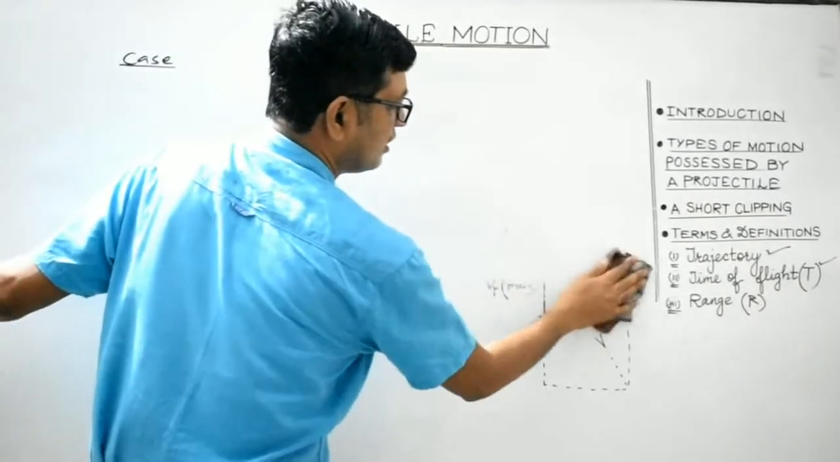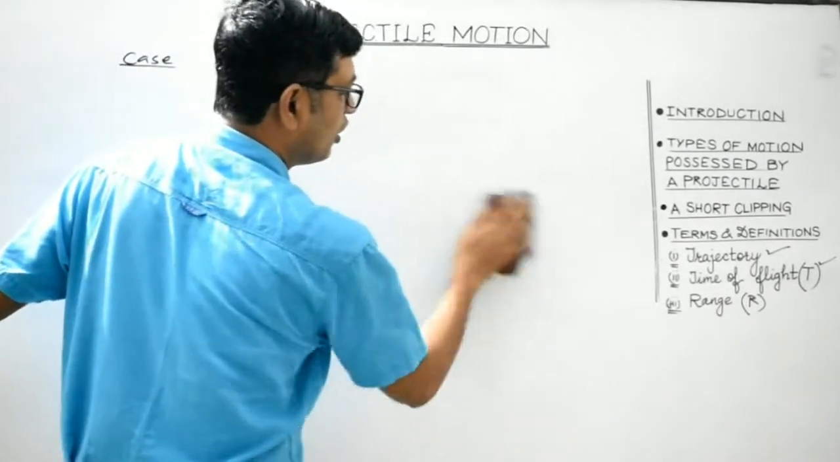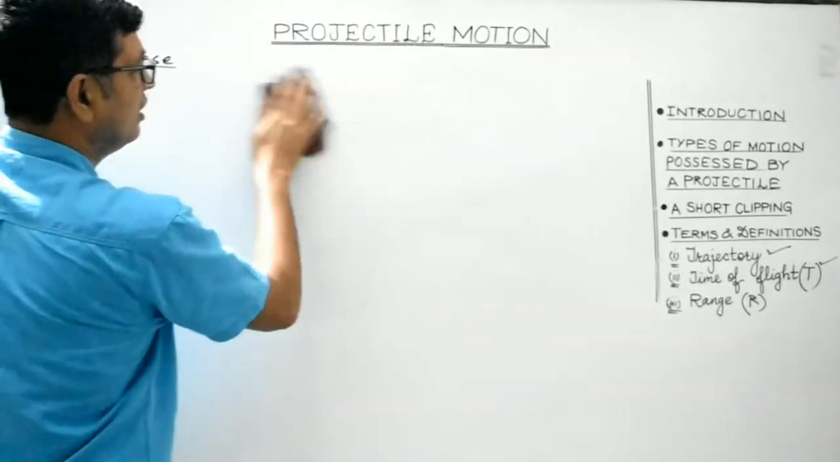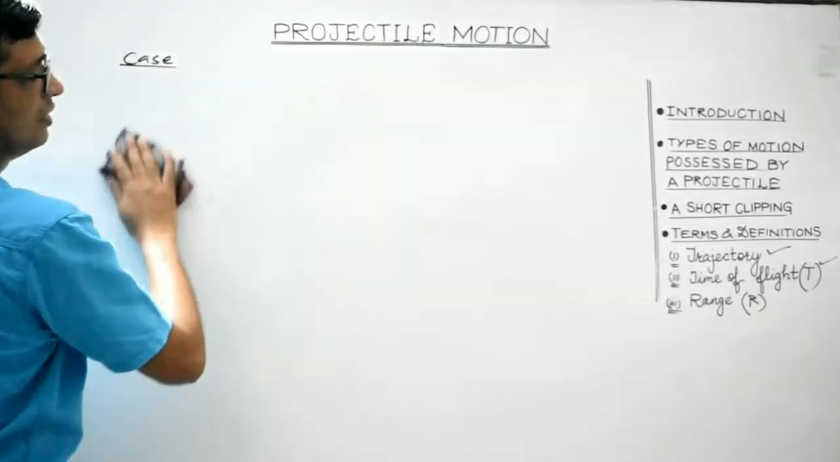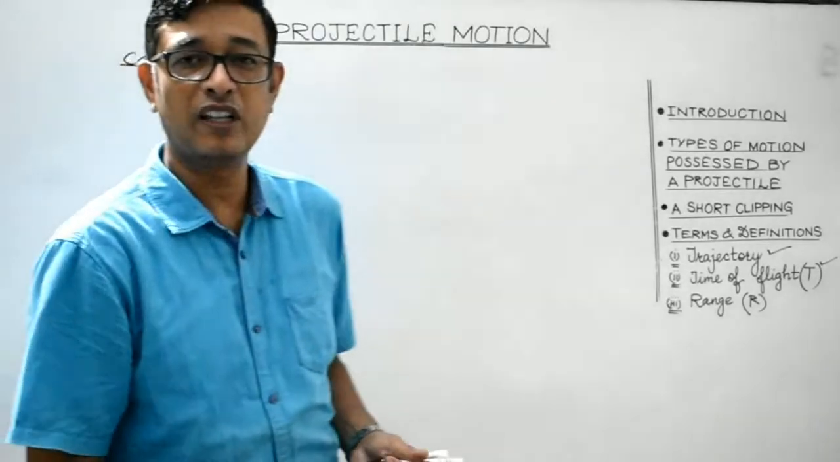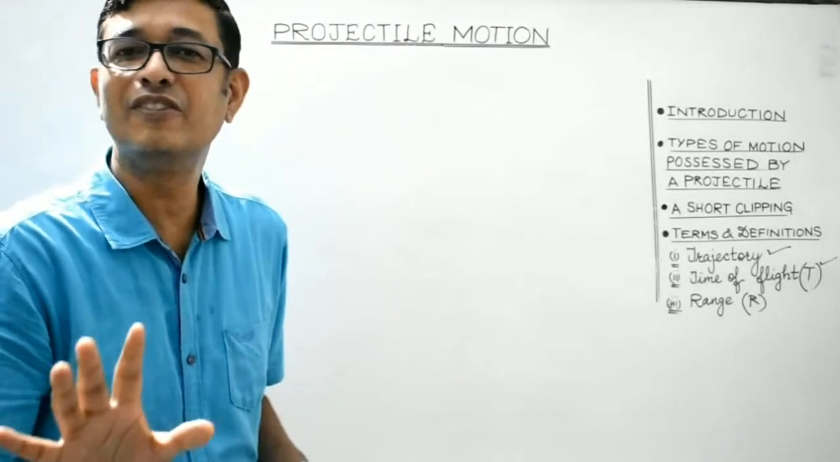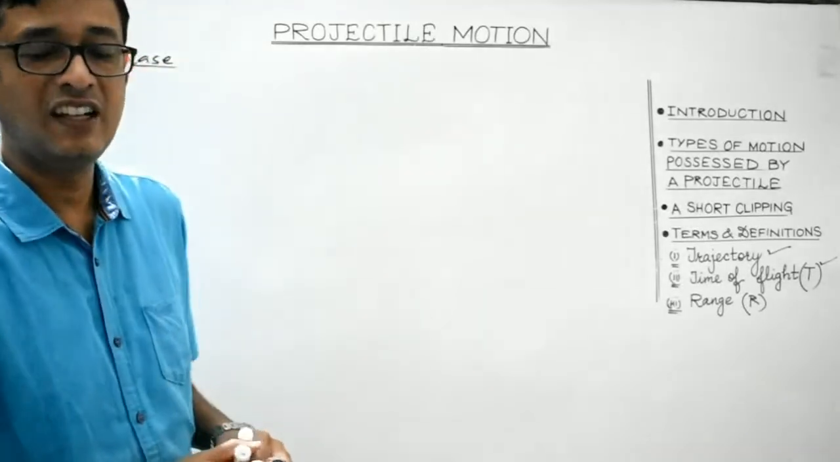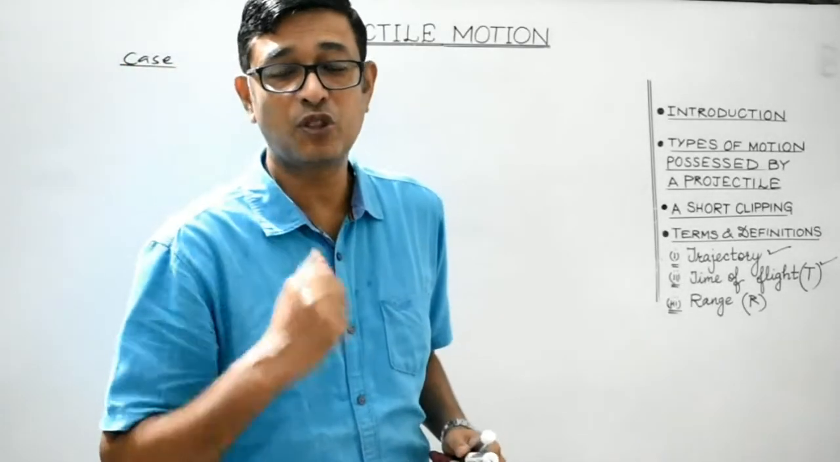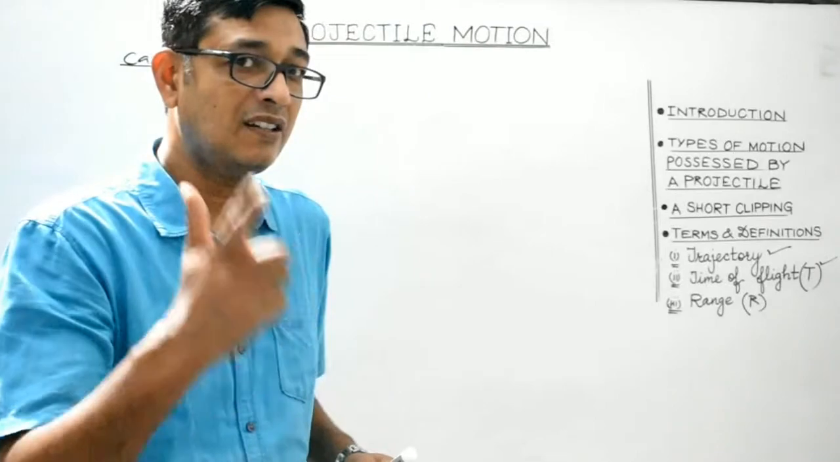So whether it is the case of horizontal projection or angular projection, the concept remains the same. That is, in this case also, once the body is thrown, its motion will be only and only under the influence of gravity alone, right? And it will possess two types of motion, horizontal motion and vertical motion.